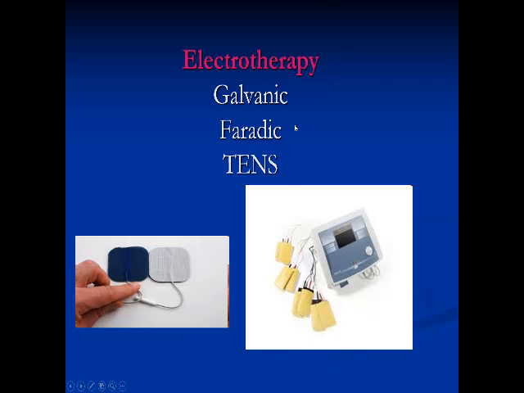But the different types of current are used according to the state of the muscle. For example, the galvanic current is used to stimulate the muscle for contraction and relaxation in case of denervation. I mean that you are applying the galvanic current on a muscle that has no nerve supply. Its nerve supply is not intact. For example, cut the nerve during the accident or the fracture or whatever the cause.